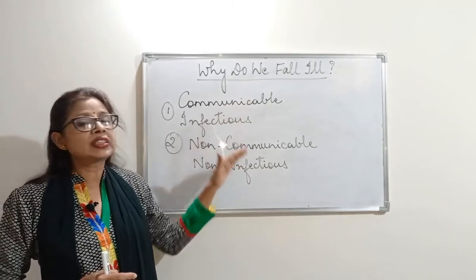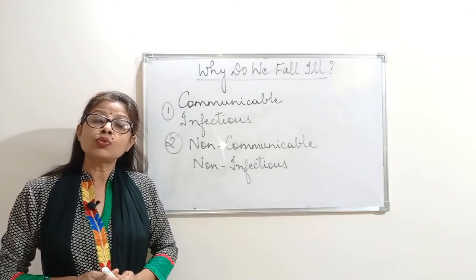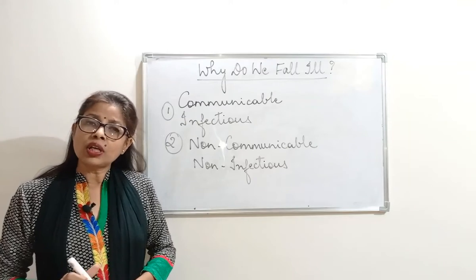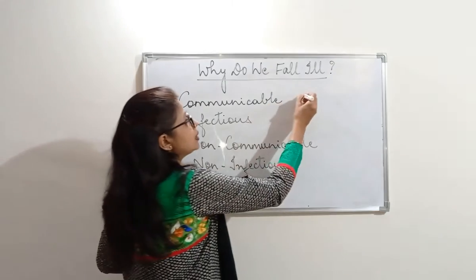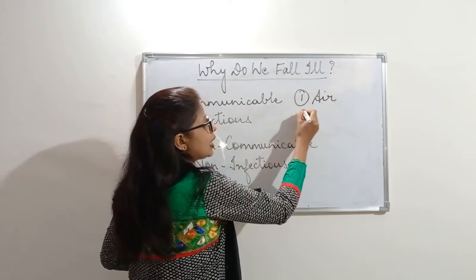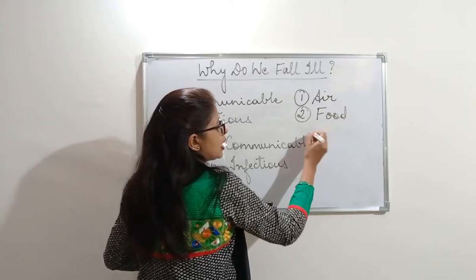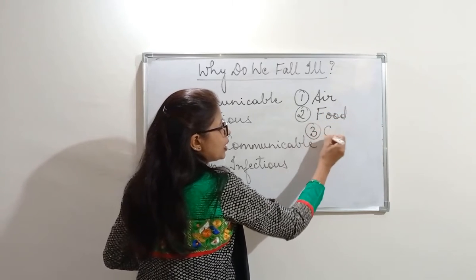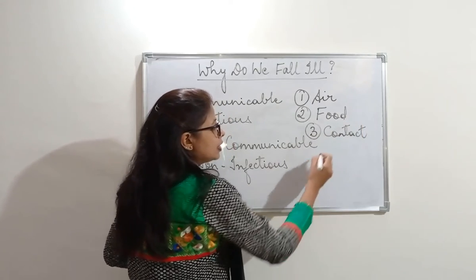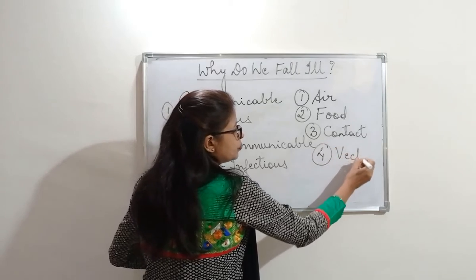Now, whatever is the case, there are a few ways diseases spread from one person to another. What are they? They can spread through the air we breathe, through the food we eat, through contact from one person to another, and through vectors.